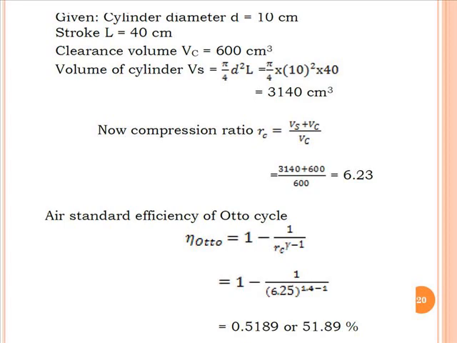So we get the compression ratio RC equal to 6.23, and we know that when the clearance volume is available, the efficiency of Otto cycle is equal to 1 minus 1 upon compression ratio raised to gamma minus 1. Here we are using air, so the gamma value is 1.4. So the efficiency of Otto cycle is 1 minus 1 upon 6.23 raised to 1.4 minus 1, and the answer is 51.89%. That is the air standard efficiency of the ideal Otto cycle.